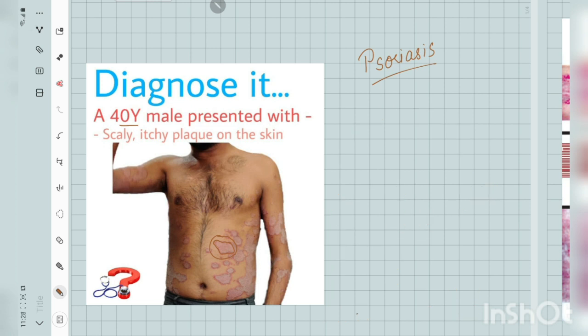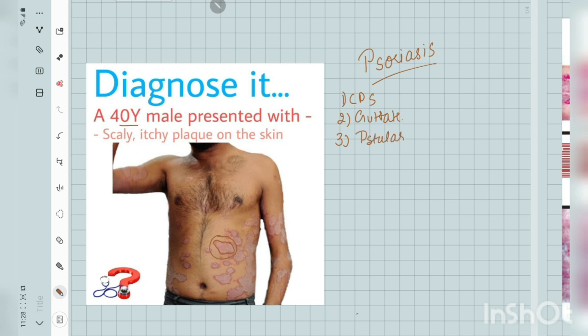There are many types of psoriasis. One is chronic plaque psoriasis that we can see here in this patient. This patient is having chronic plaque psoriasis. Next one, which we have discussed earlier, is guttate psoriasis. Guttate psoriasis is associated with the group A beta hemolytic streptococcus infection and is usually seen in young age patients. Another one is pustular psoriasis.